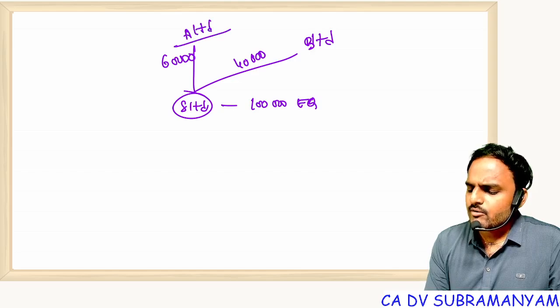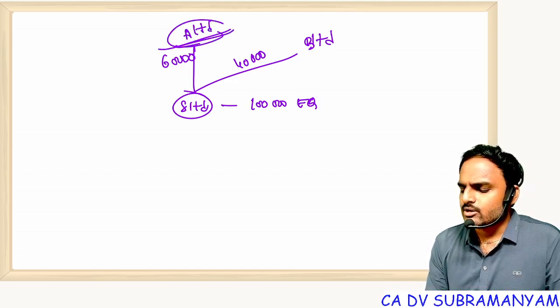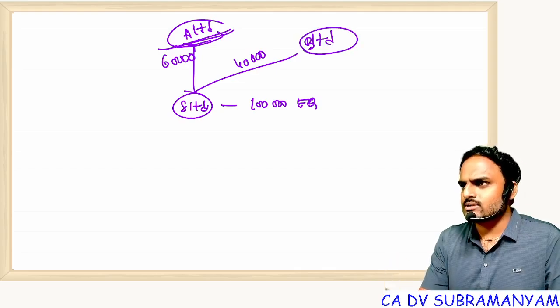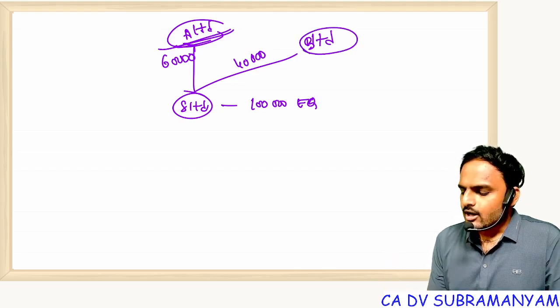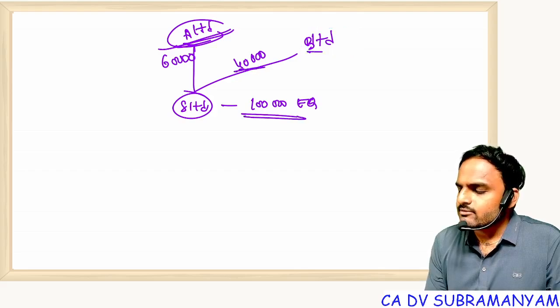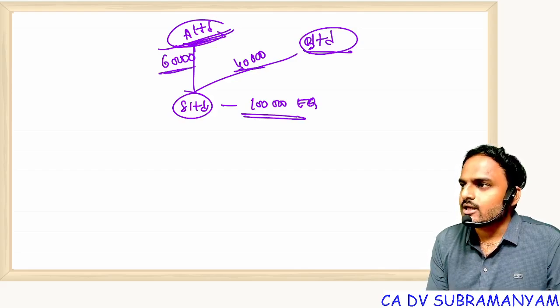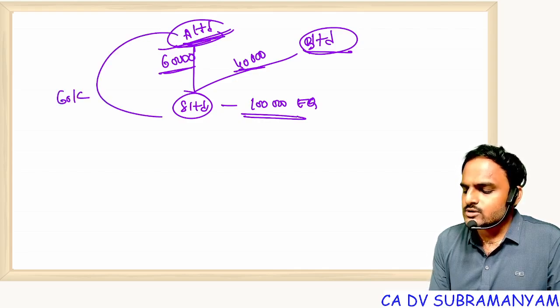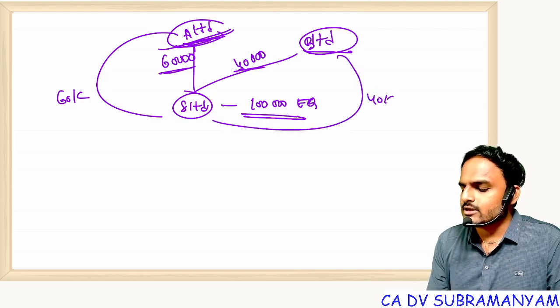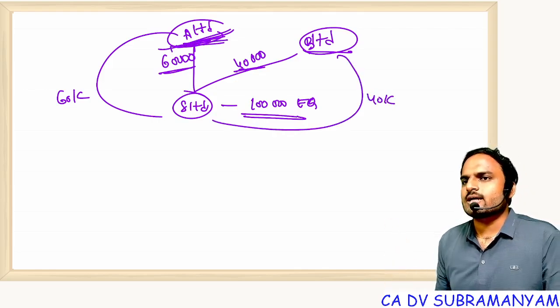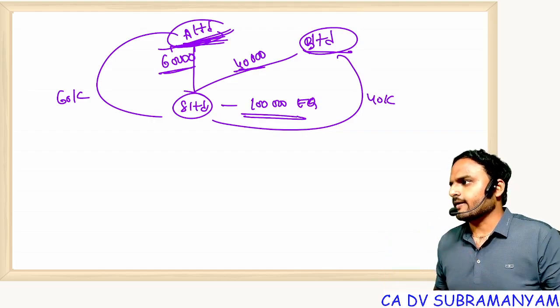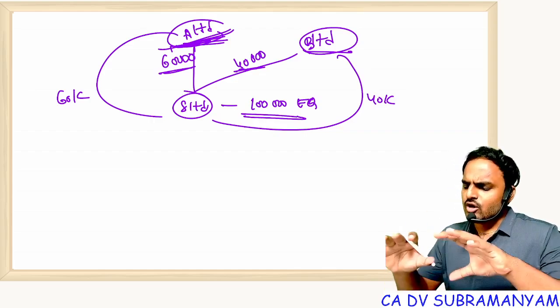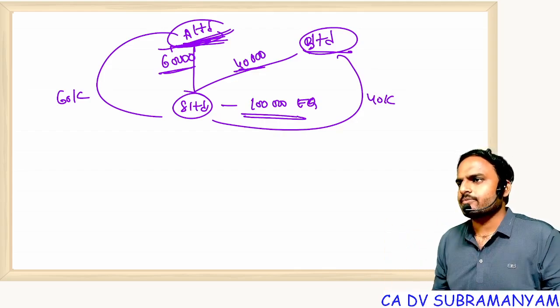Forget about minimum number of members. Our public company needs 7 members, but you are telling only 2 members. Forget about that concept. Listen to me. Out of 1 lakh shares, 40,000 shares are with B Limited, 60,000 shares are with A Limited. So in a general meeting, A Limited will get 60,000 votes, B Limited will get 40,000 votes. So definitely A Limited is a holding company. A Limited can control S Limited. So here all shares are normal shares, so there is no distinction.